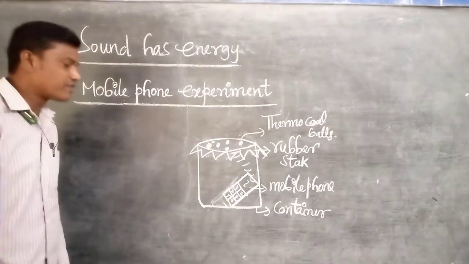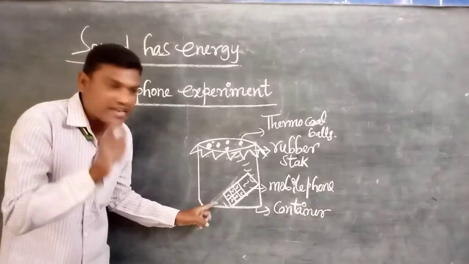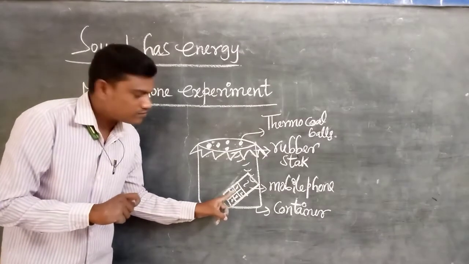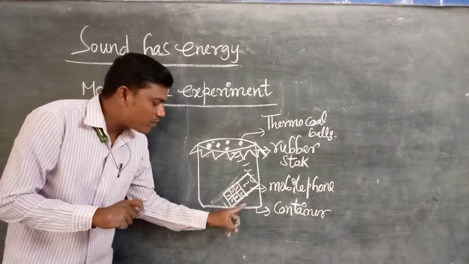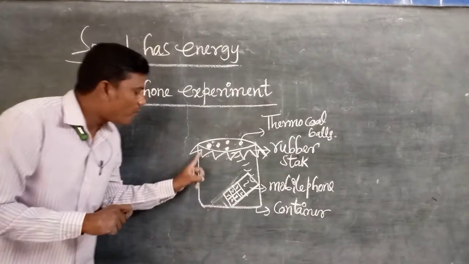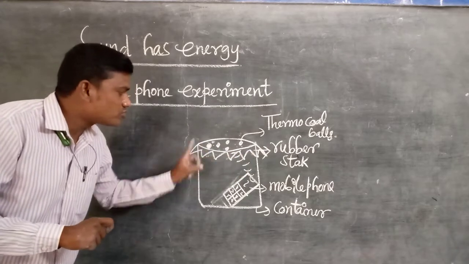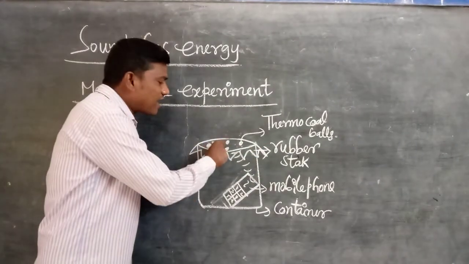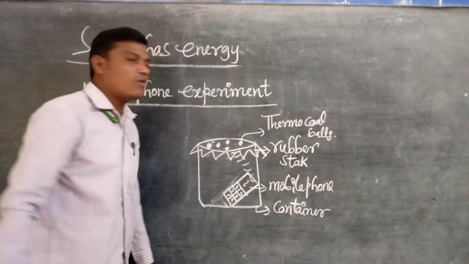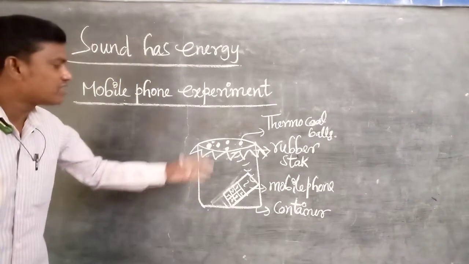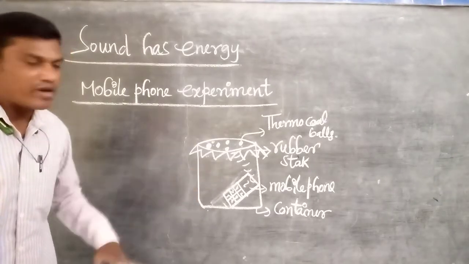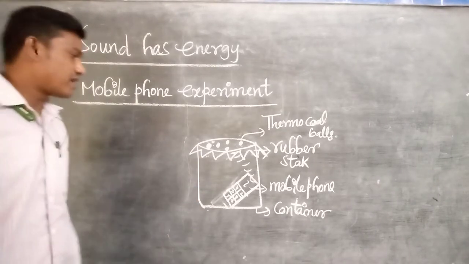Once again, listen very carefully. First of all, we take an empty plastic container and a mobile phone. Initially, the mobile phone is kept inside the container and the open end of the container is closed with a rubber stack and tied with a rubber band. After that, we keep some thermocol balls on it and observe the position of the thermocol balls for up to 1 hour. So there is no change in their position.